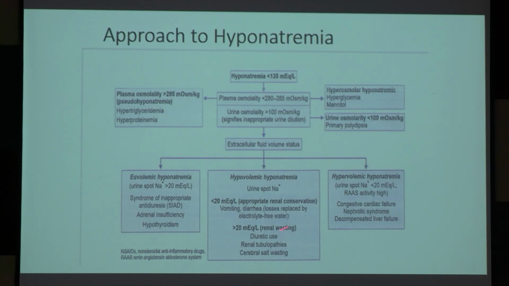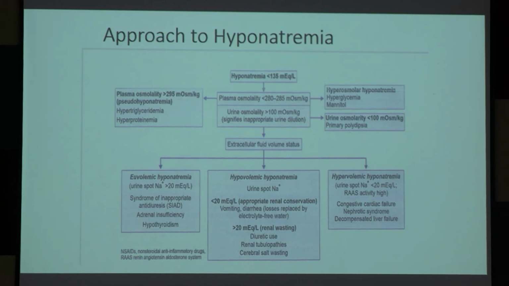There may be vomiting, diarrhea, burn, excessive sweating, all these things. But if the urine spot sodium is more than 20 milliequivalent per liter, there must be some excessive renal loss: diuretic use, renal tubulopathy, cerebral salt wasting.